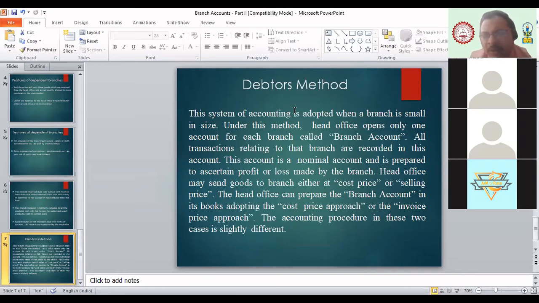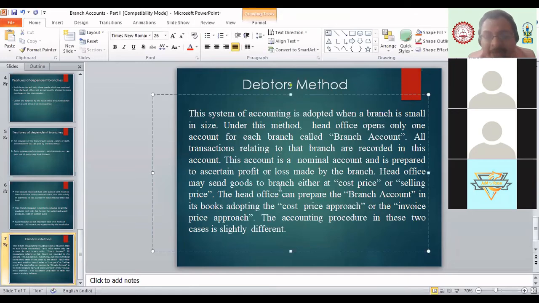Only one or two entries are different in both cases, whether you send goods at cost price or invoice price. One or two simple general entries we have to adjust. All the rest of the entries are common, and the accounting treatment is the same in this particular method.